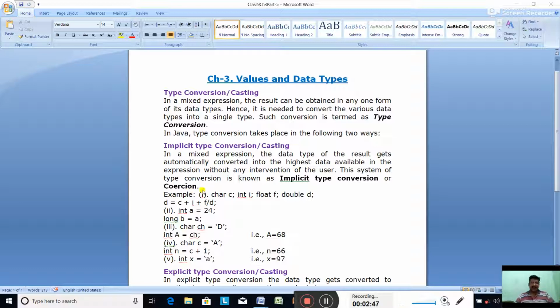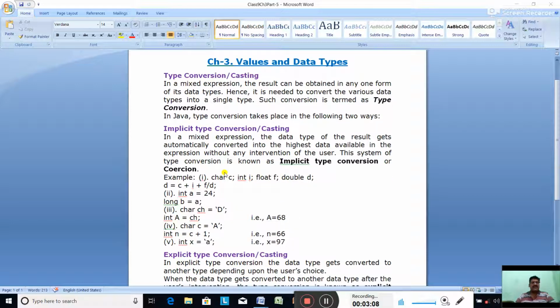So this system of type conversion is known as implicit type conversion, implicit typecasting, or coercion. Once again, float can be converted into double, and byte, short, int can be converted into long, and int can be converted into long. Short can be converted into int. Char can be converted into int.